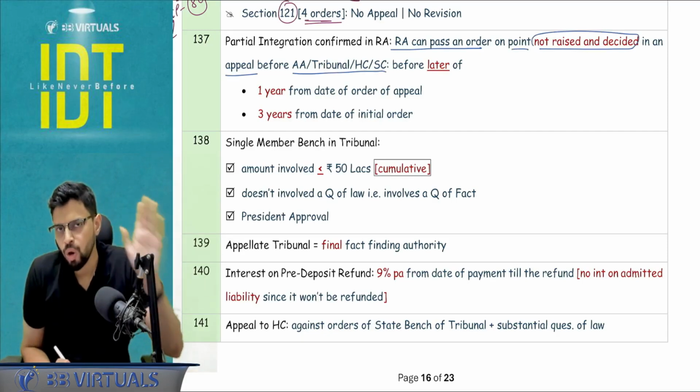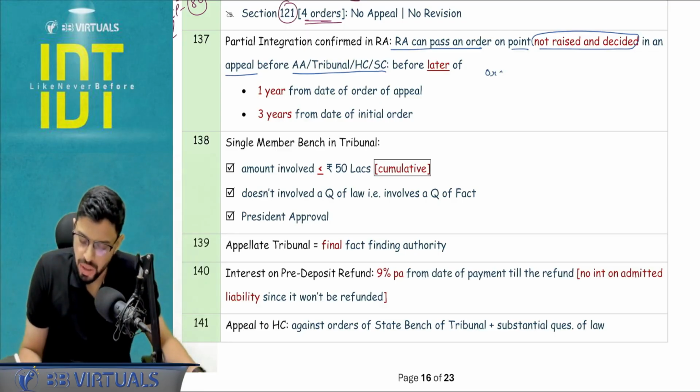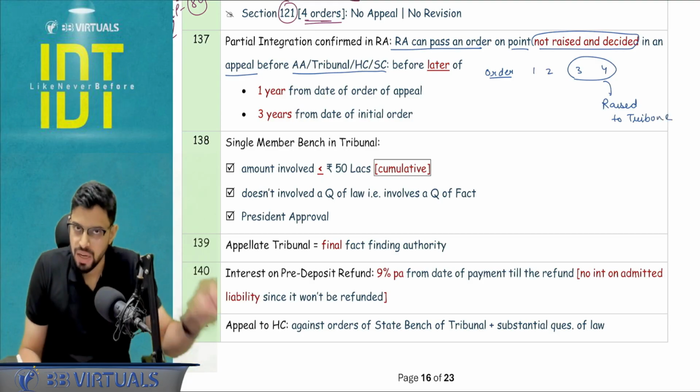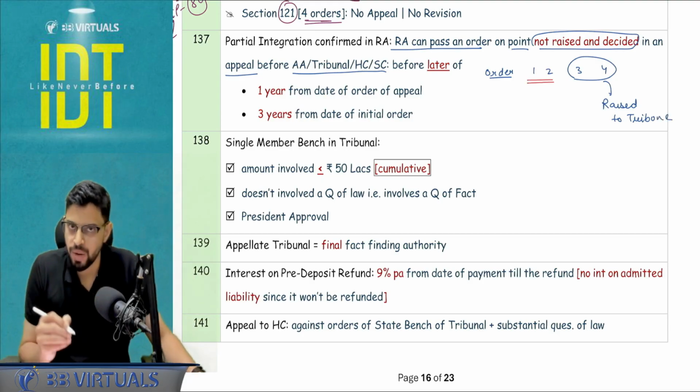Now, what do you mean by not raised and decided? If there is an order which has 4 matters, 1, 2, 3, 4. Matters 3 and 4 are raised before an appeal to, let's say, the tribunal. So here, first of all, the revisionary authority can revise with respect to matters 1 and 2.